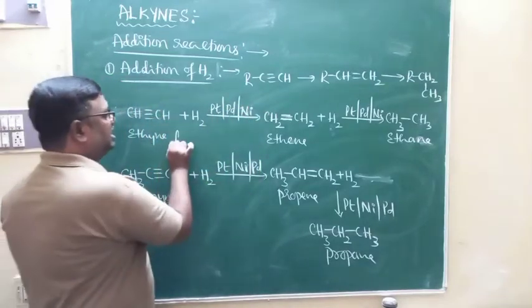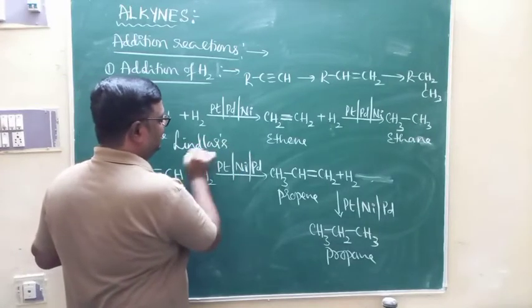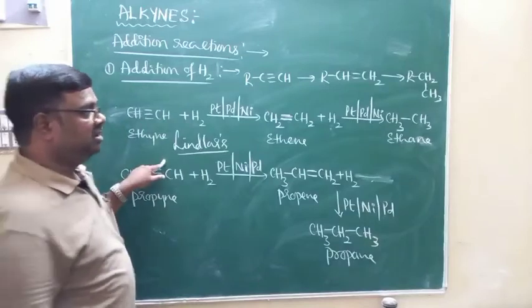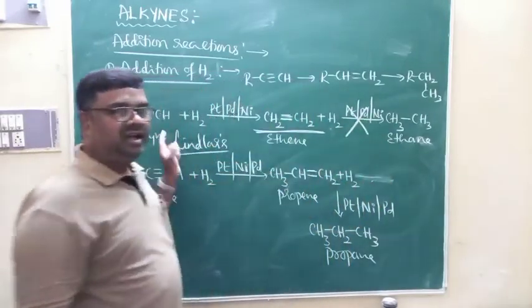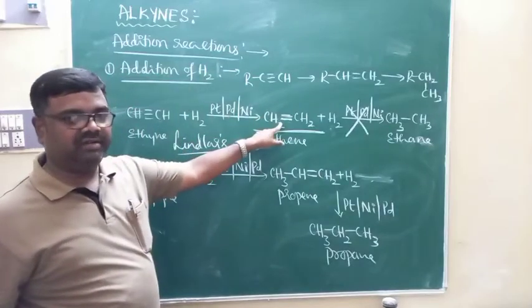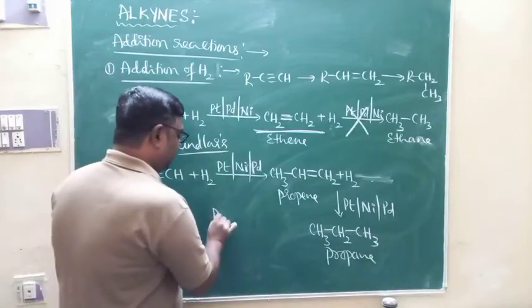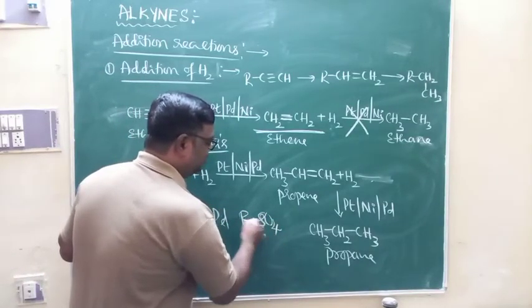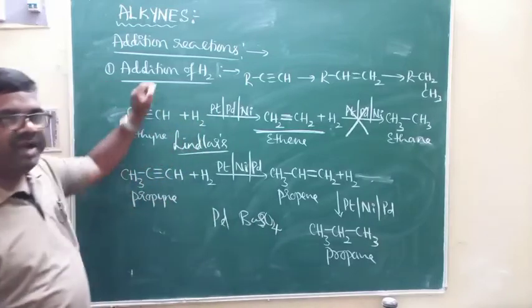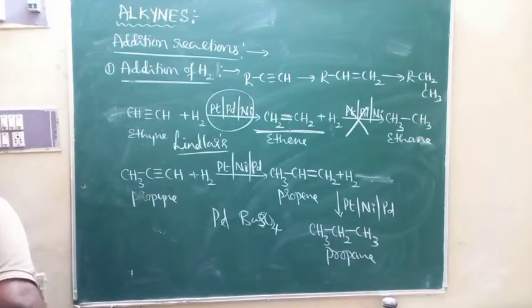If I use Lindlar's catalyst, which I discussed in a previous discussion, the reaction will be stopped here. Alkynes will be converted to alkenes only, if I use Lindlar's catalyst. Lindlar's catalyst means palladium over barium sulfate poisoned by quinoline. So this is what we call addition of hydrogen.